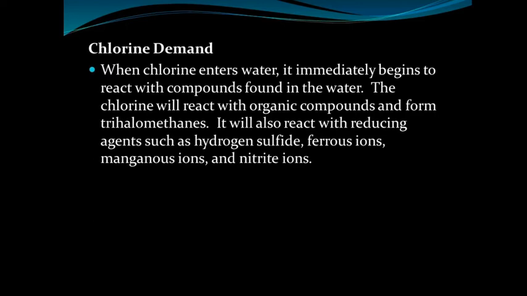So 4 mg per liter of chlorine is used for the complete disinfection of water, for the killing of bacteria, for the oxidation of organic matter. That chlorine which is utilized for the disinfection process is called chlorine demand. That means that water required that much chlorine for the disinfection process.